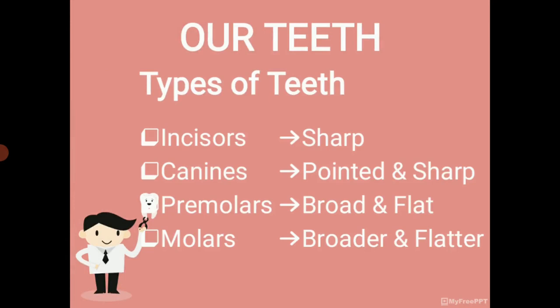Canines are sharp and pointed. Next, premolars. Premolars are broad and flat. Broader and flatter teeth is called molars. The molars are broader and flatter.